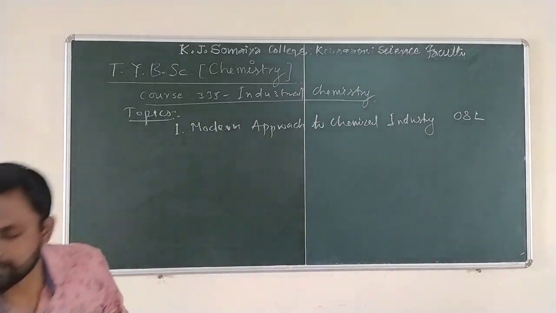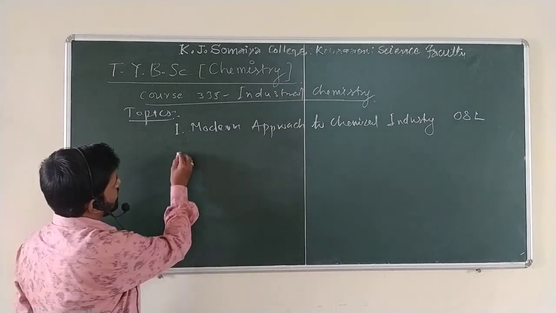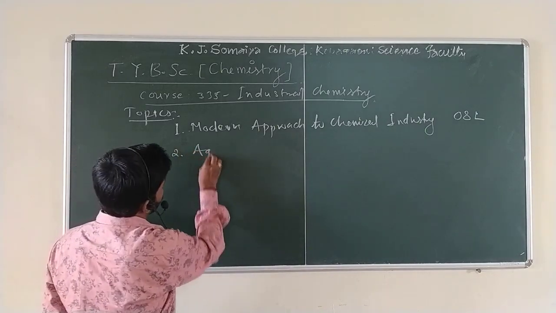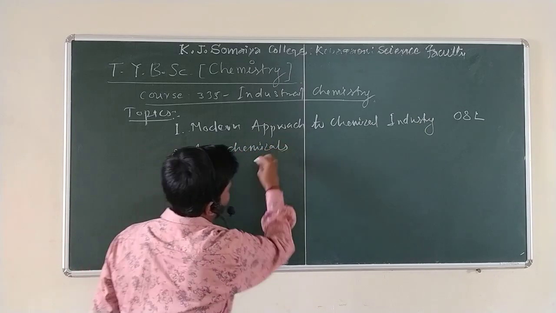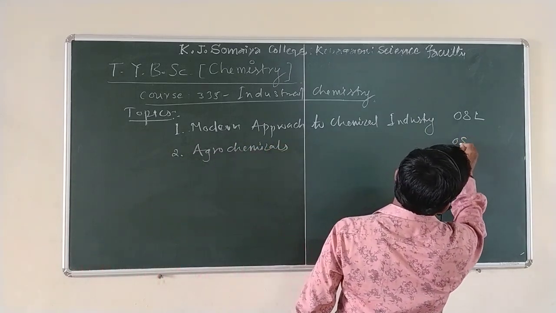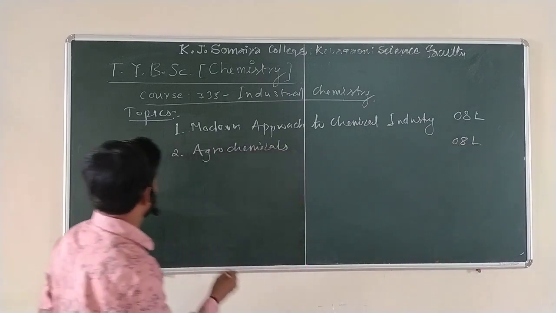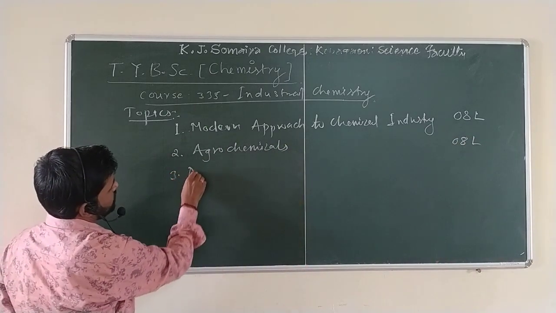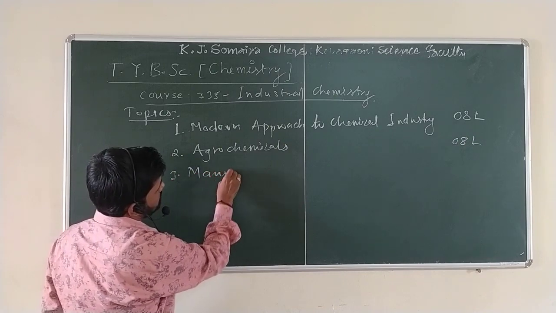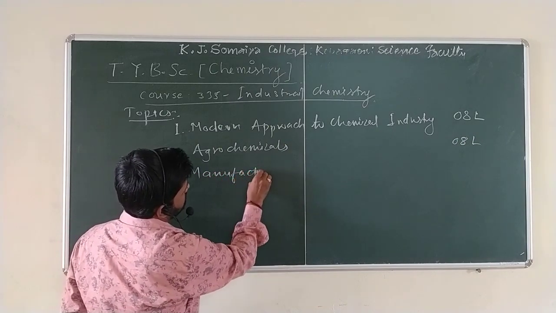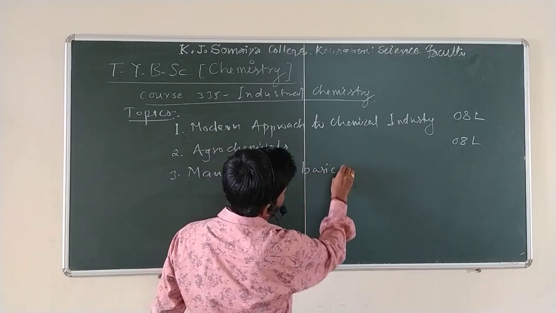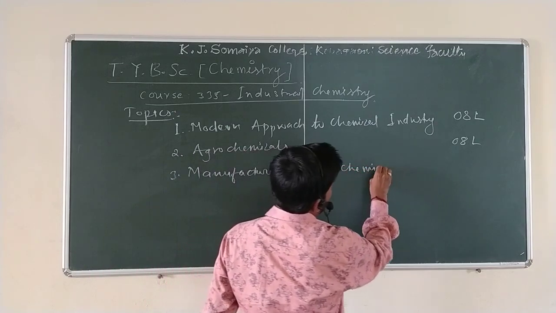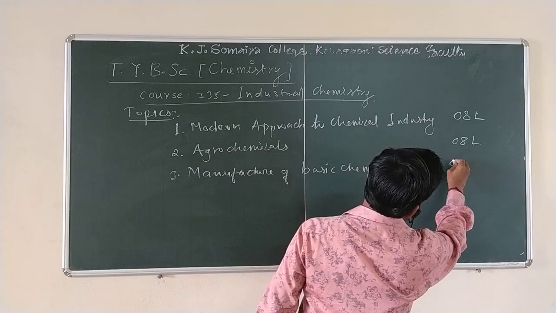Second, agrochemicals, having 8 lectures of weightage. And third, manufacture of basic chemicals, having 8 lectures of weightage.